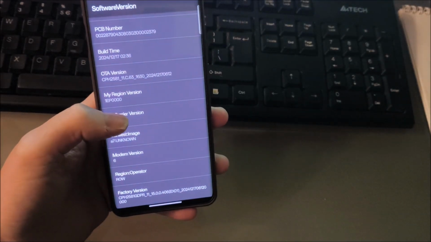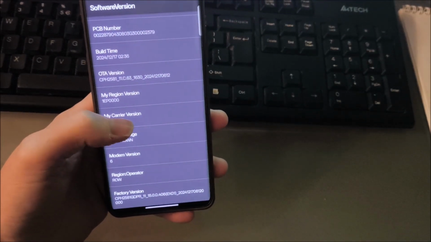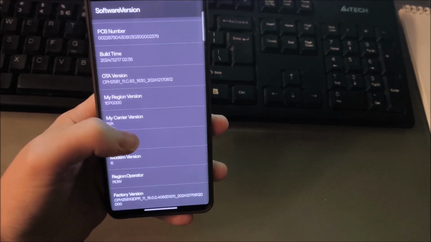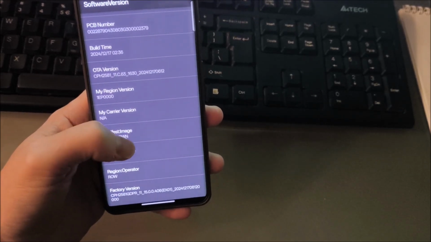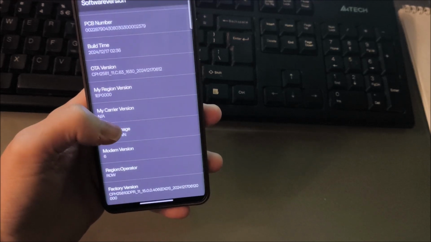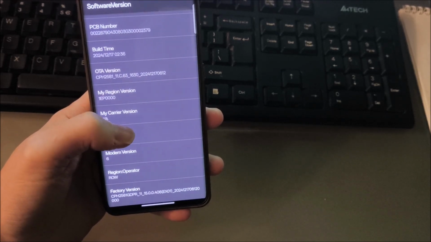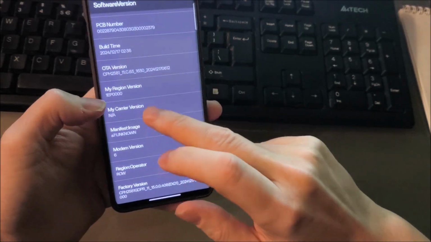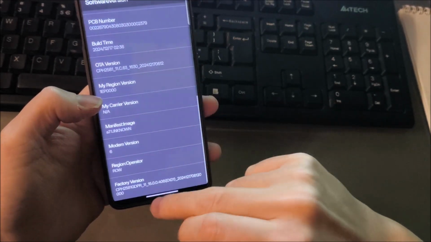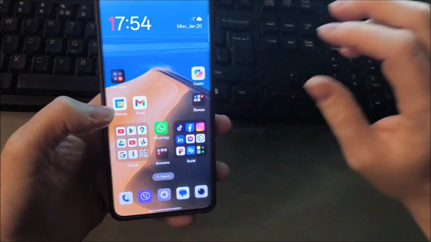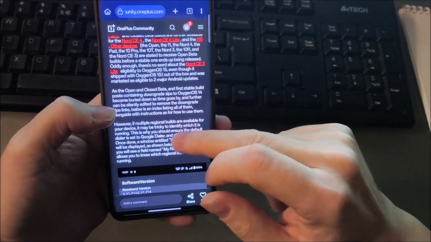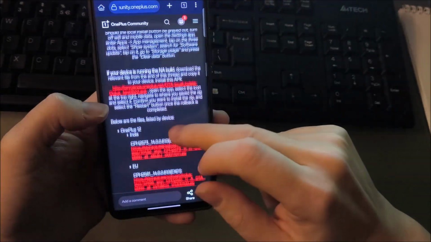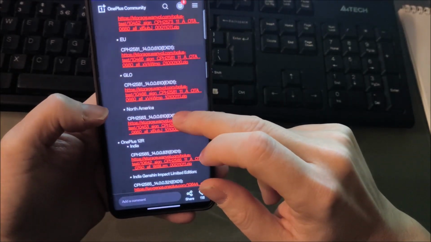If you see EU, it means that you're running the European build version. If you have US, it means you're running the NA build. With this you can see which version your phone is, and after that you can download the rollback package.